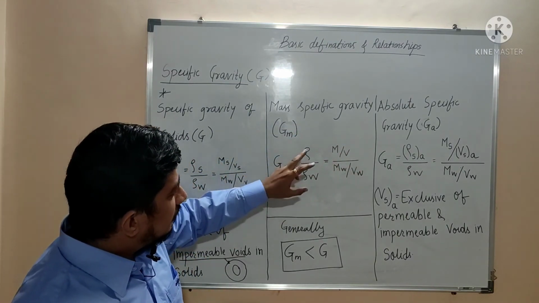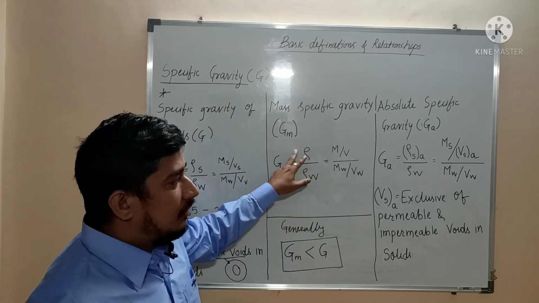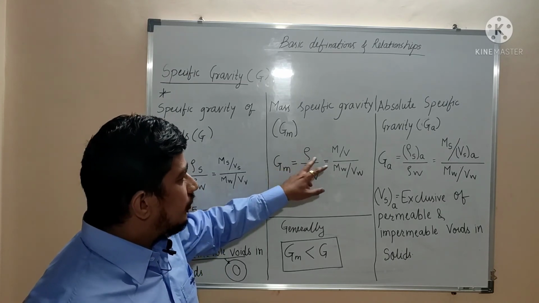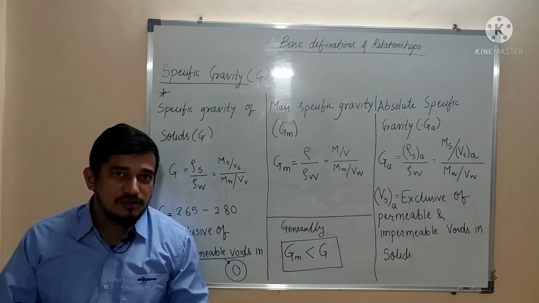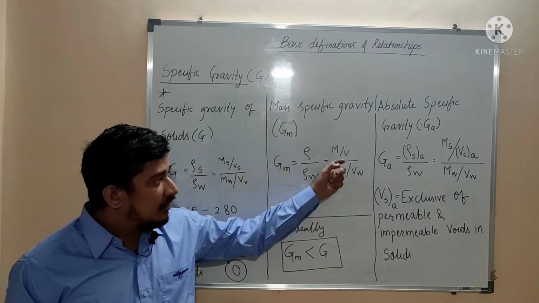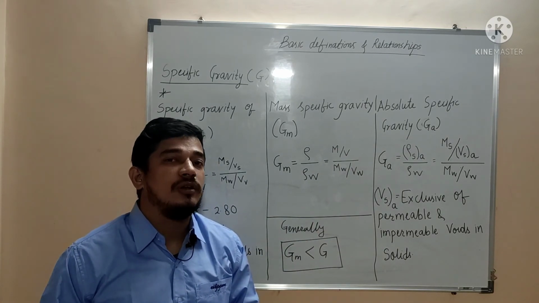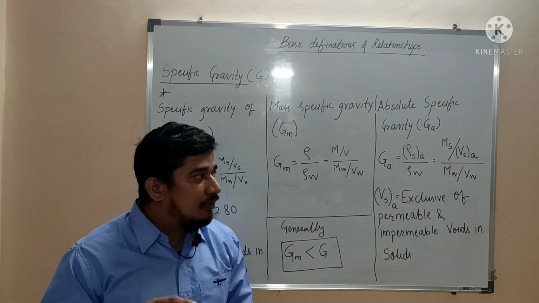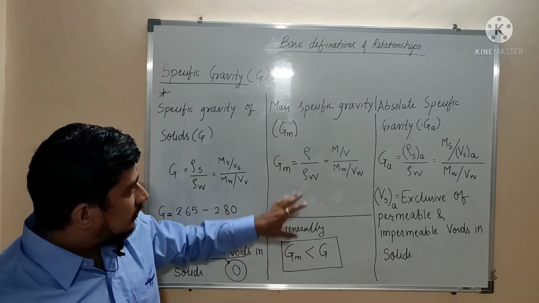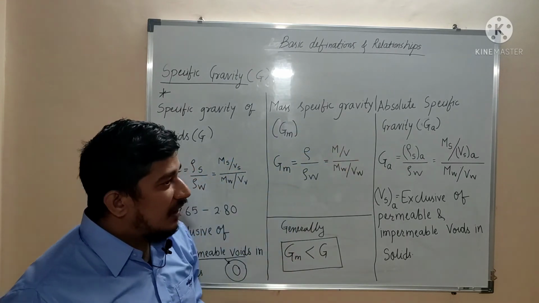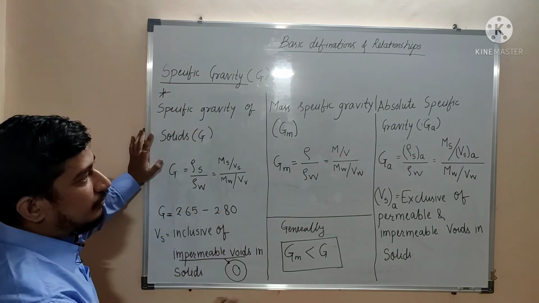Then after that, mass specific gravity. It is the ratio of density of soil to the density of water. I have said density of a soil, we are not saying density of solids. So it is mass upon volume. The mass will be mass of water plus mass of solid, and the volume will be volume of air, volume of water, and volume of solids, added together to form the total volume. So that is the definition of mass specific gravity, and it is concerned with soil, whereas the earlier one is concerned with the solids. This is the difference between these two.